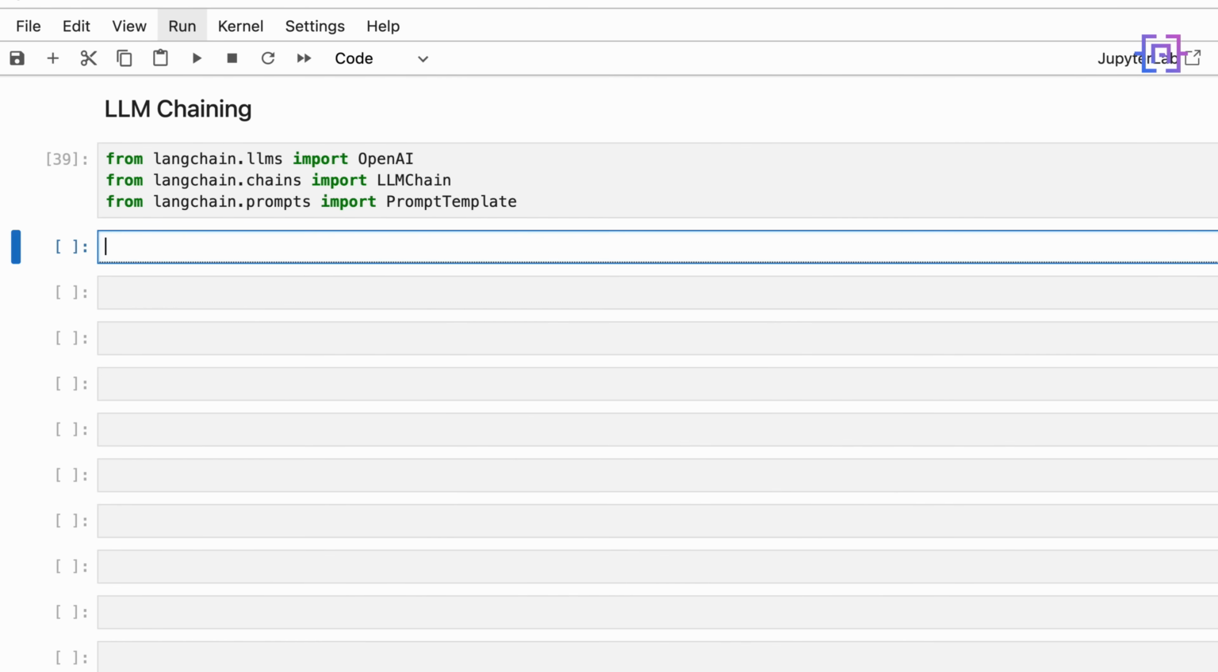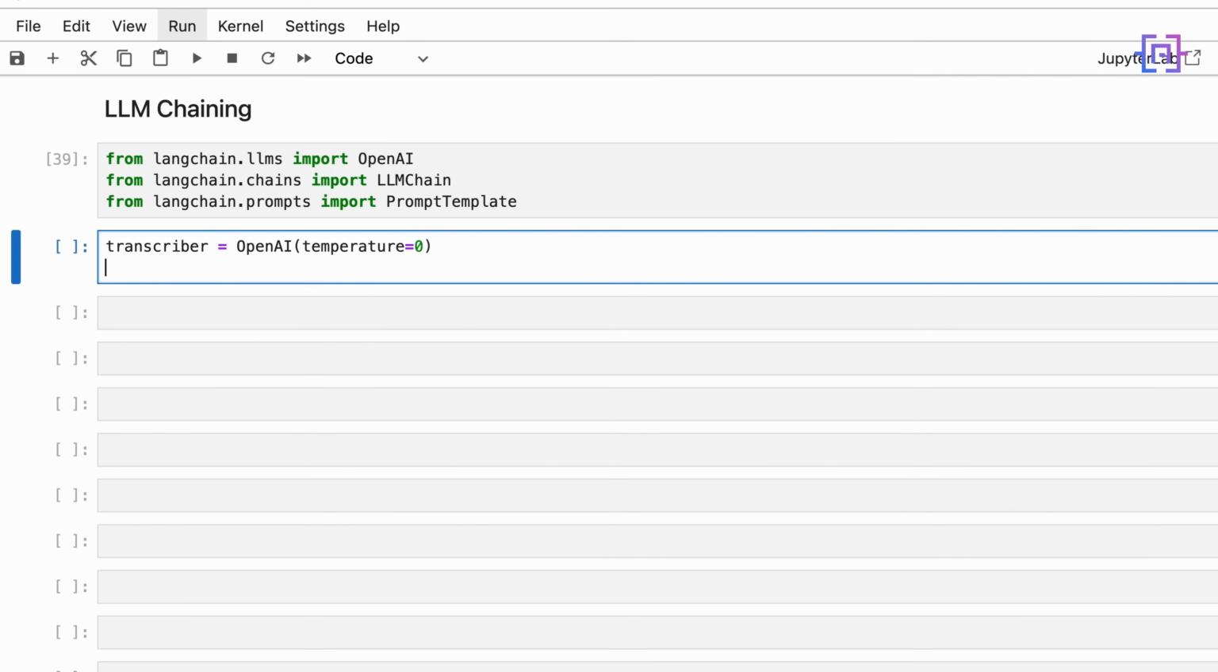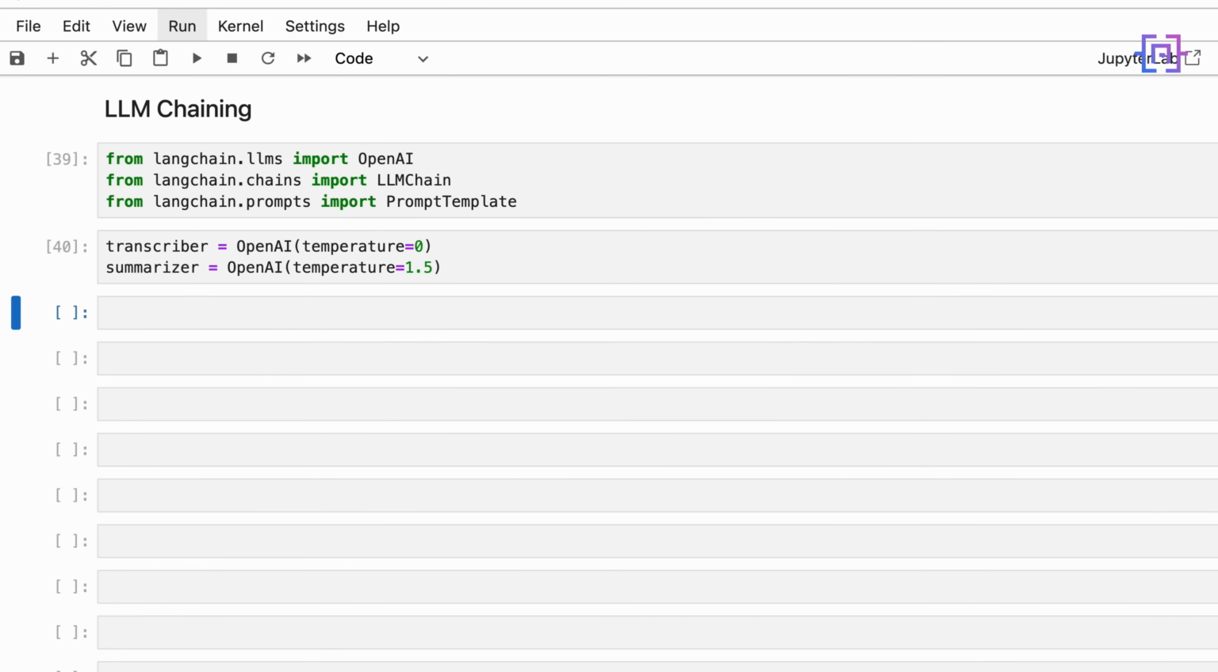Next, we will have here a transcriber equal to OpenAI, and we are going to set the temperature to 0, and also summarizer is equal to OpenAI with temperature equal to 1.5 for high creativity. Next, we will define our prompt template.